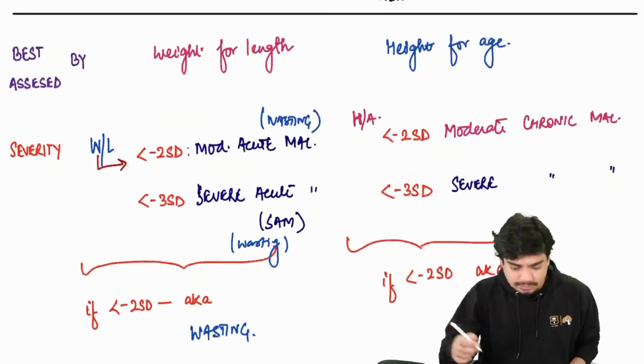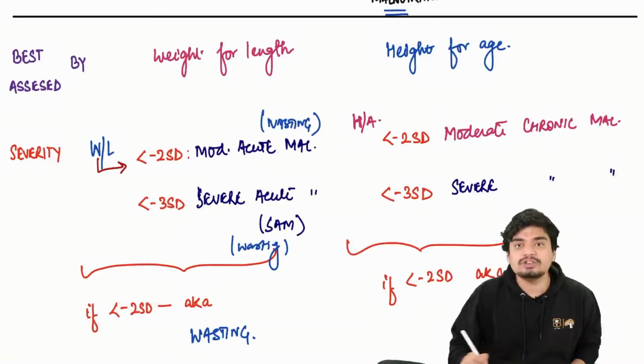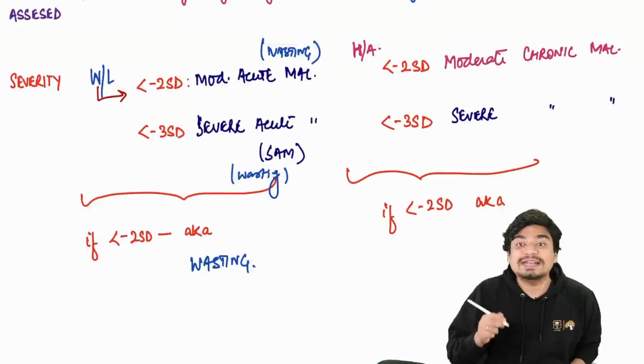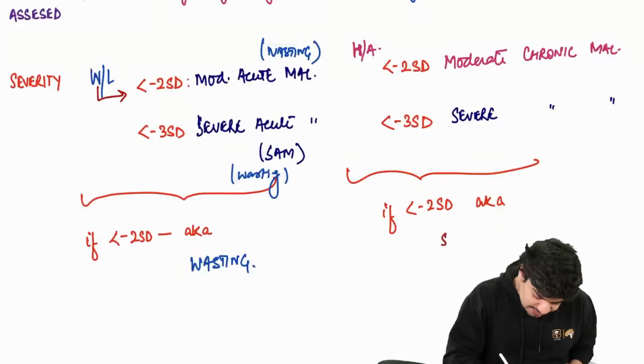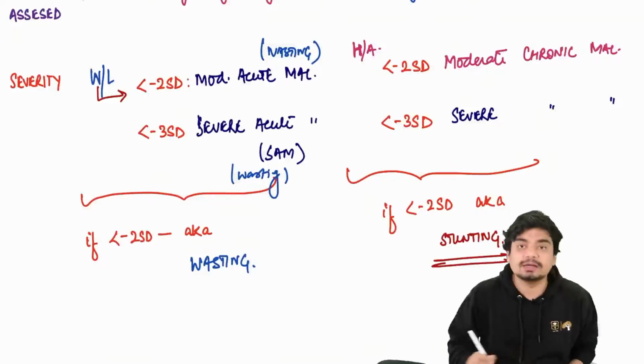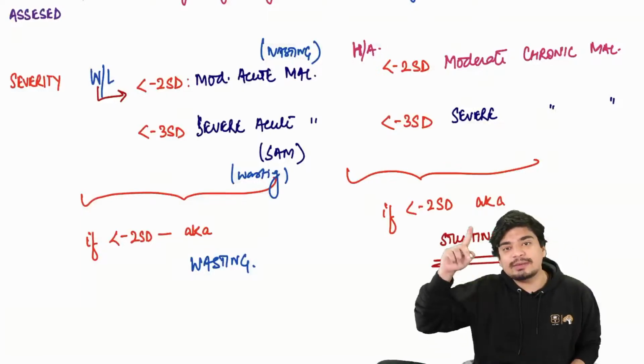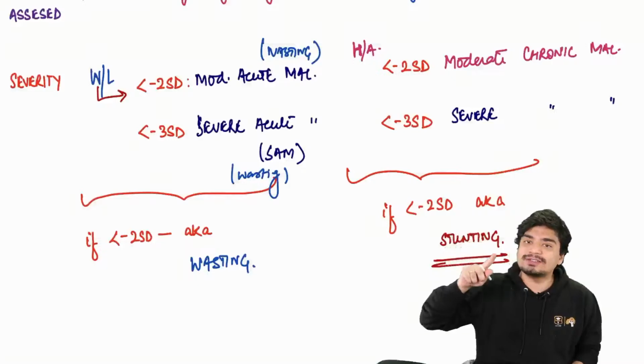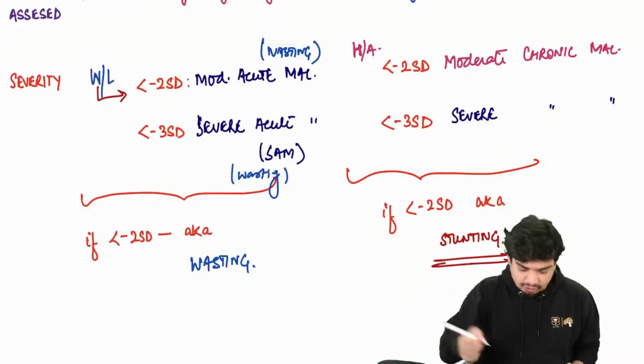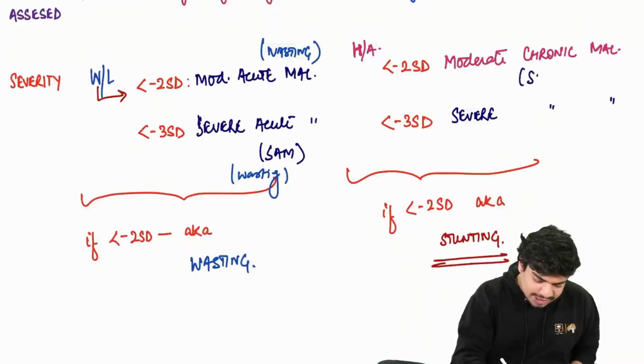Similarly, another term for chronic malnutrition is stunting. So if the height for age is less than -2 standard deviation, we can call it either moderate chronic malnutrition, or we can call it moderate stunting.